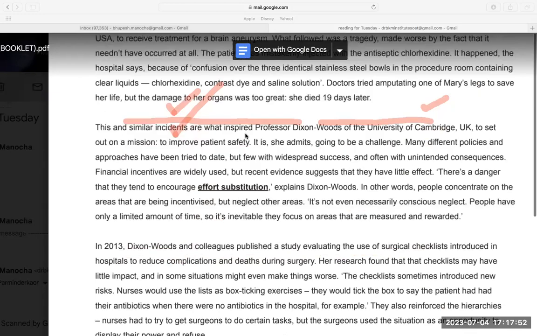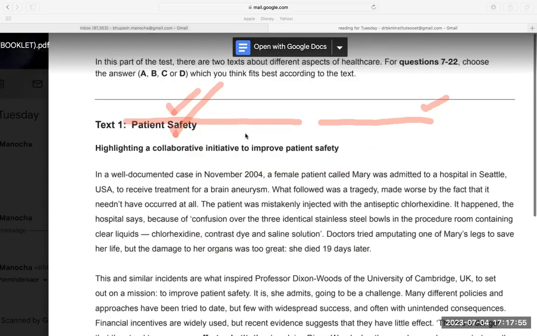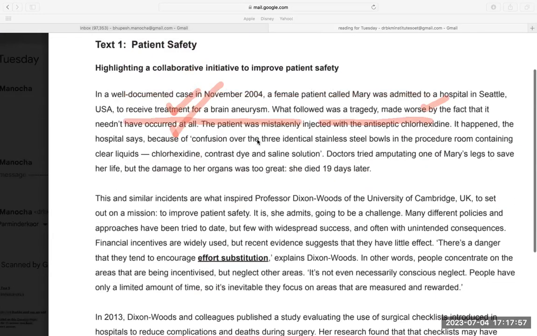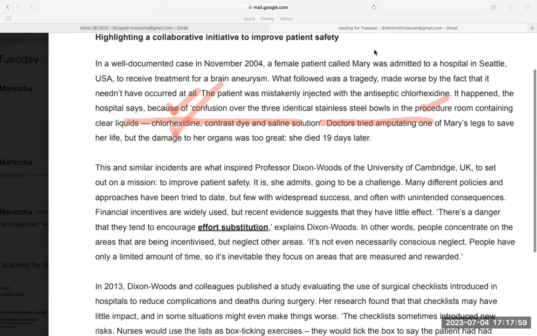And thanks to Cambridge again for making this wonderful question paper. I'm just going to talk about this. Then you will understand what OET is all about. How can you make difficult questions easy?